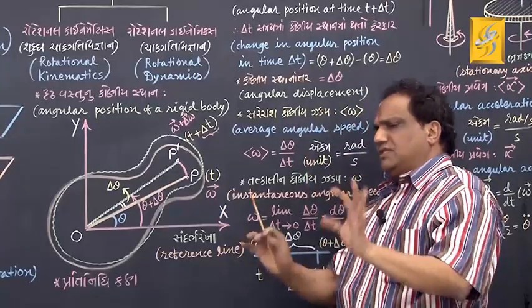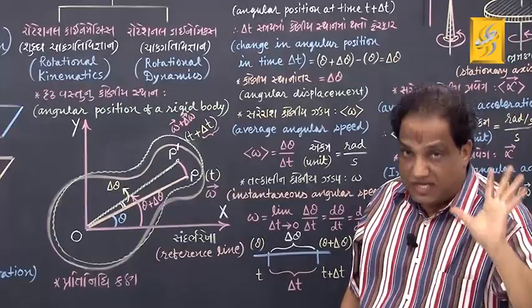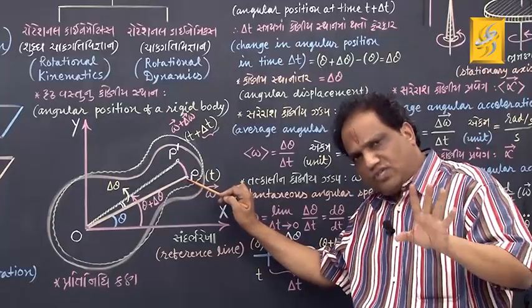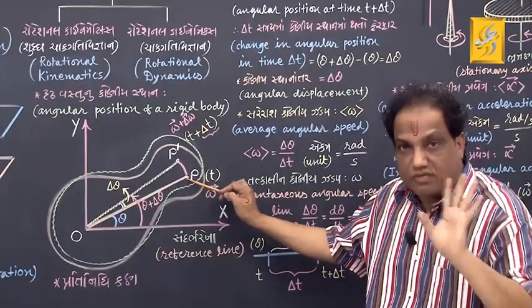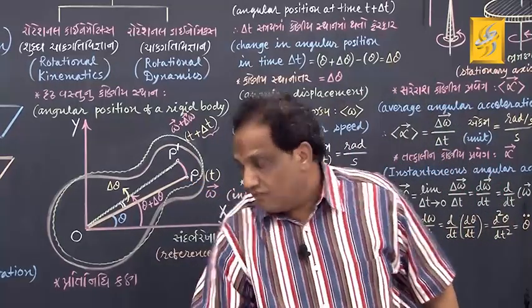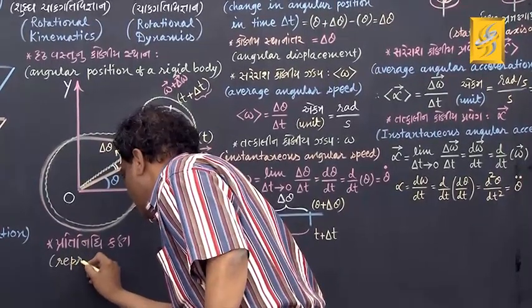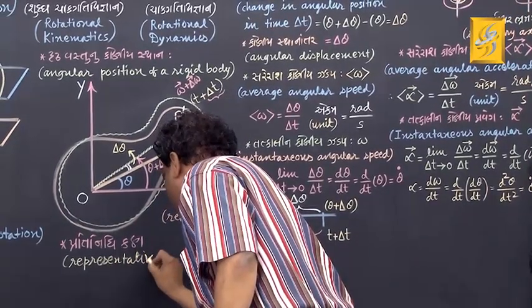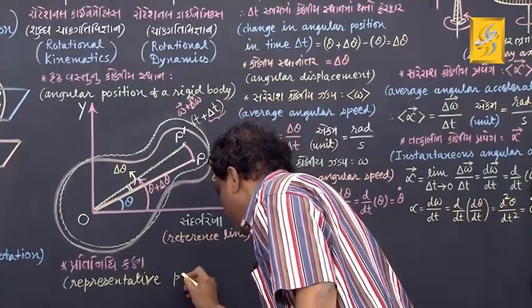Now, just consider any one of the constituent particles for the purpose of study. That particle is, suppose, this. Any constituent particle you consider for the study of rotational motion is known as the representative particle. What is it called? Representative particle. It represents the entire rotational motion of a rigid body.